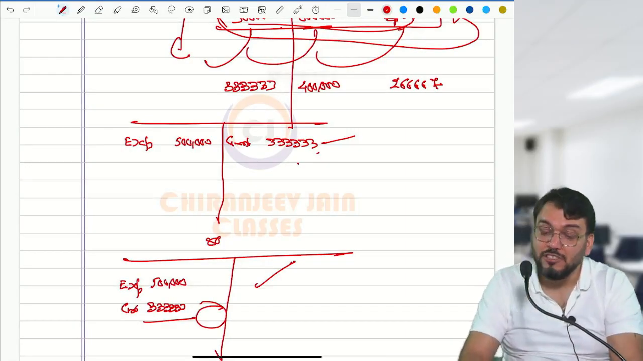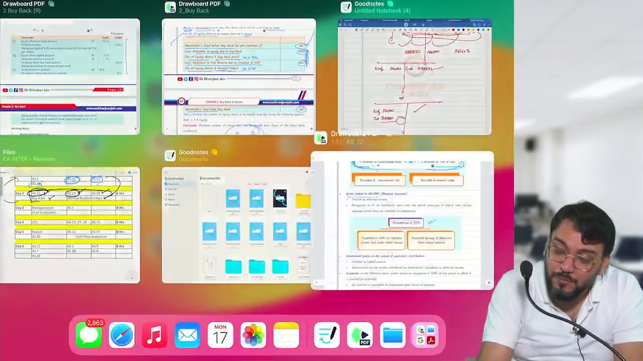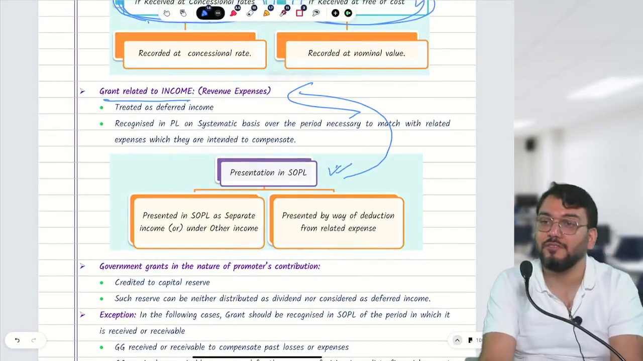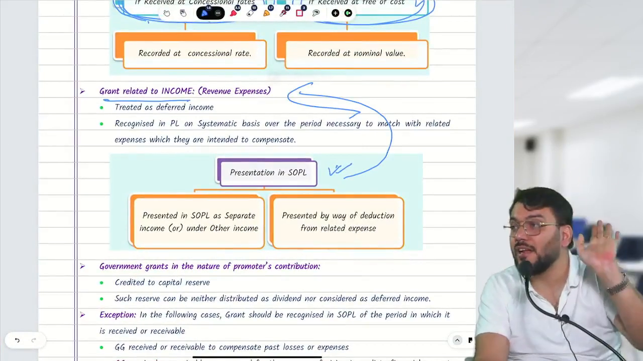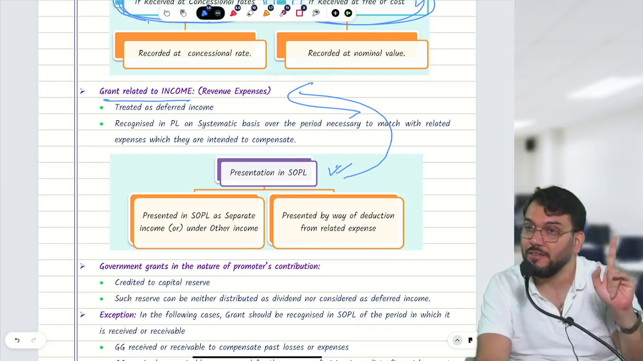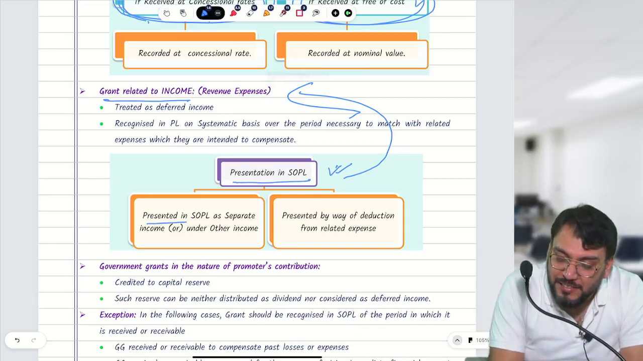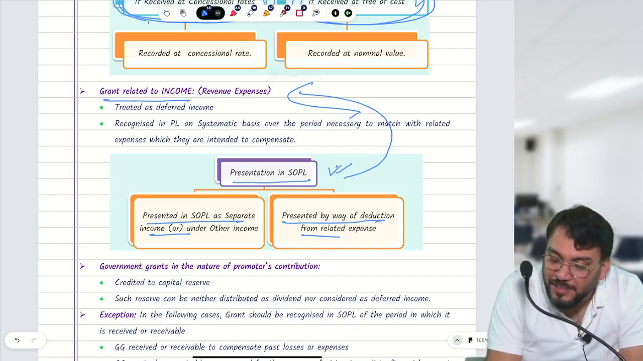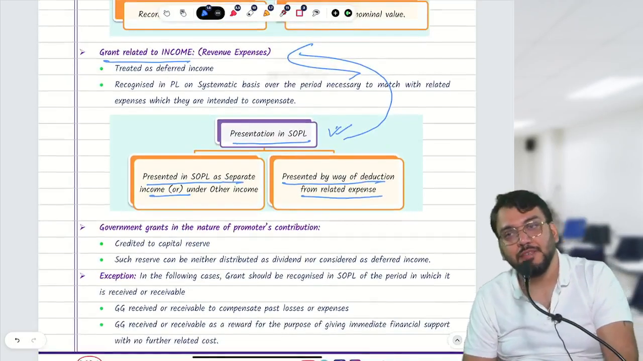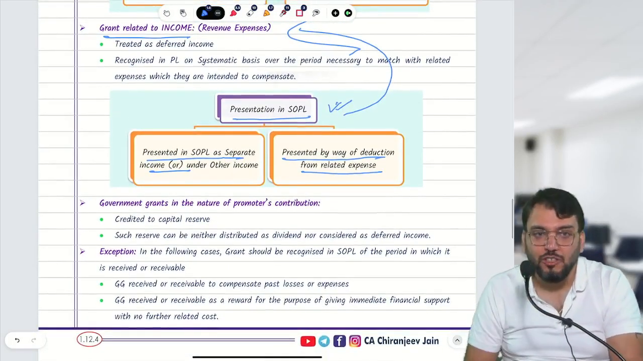Understood? So this is the method of presentation, but only for this grant. Not for depreciable asset wala grant, not for non-depreciable asset wala grant. Understood? Yes, sir. So presented in SOPL, either presented in SOPL as a separate income or presented by way of deduction from related expenses. Okay? This also you have understood.